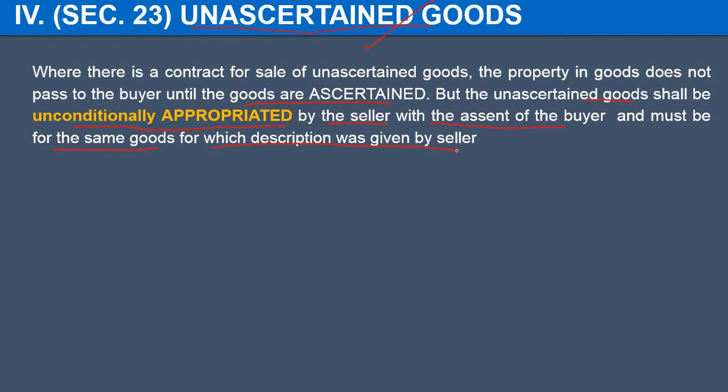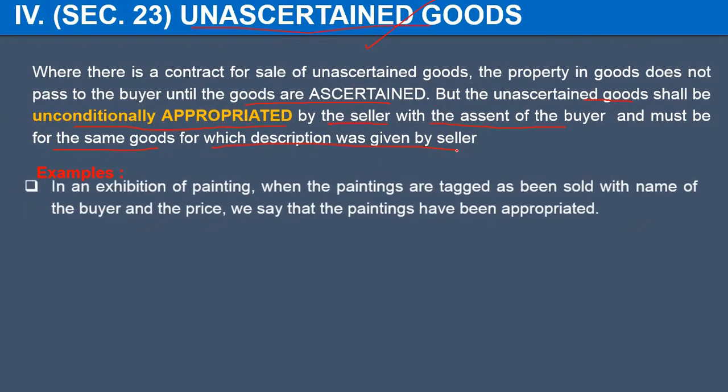So as soon as the goods are ascertained and appropriated unconditionally, the property in the goods will pass from the seller to the buyer. Now let us see one example related to this.